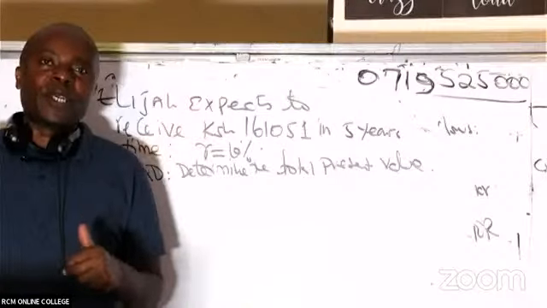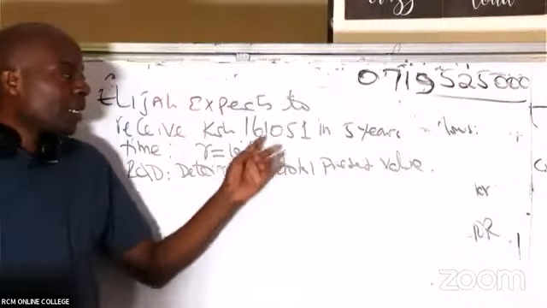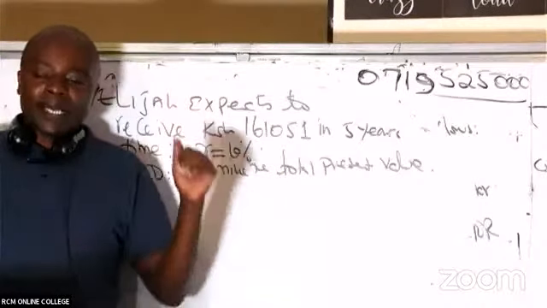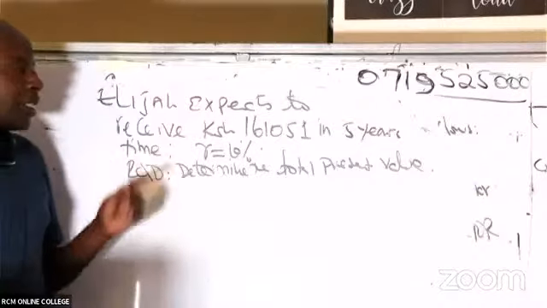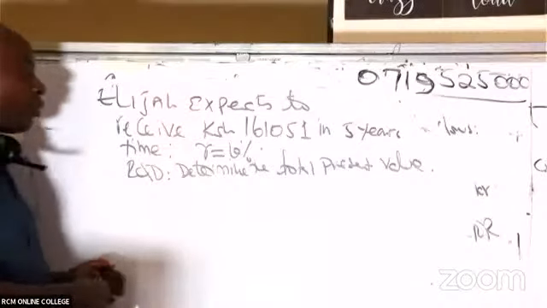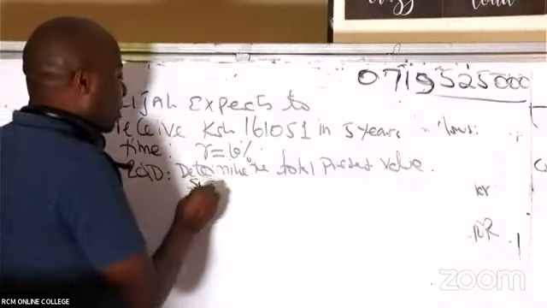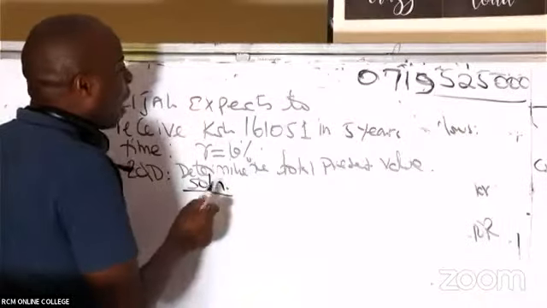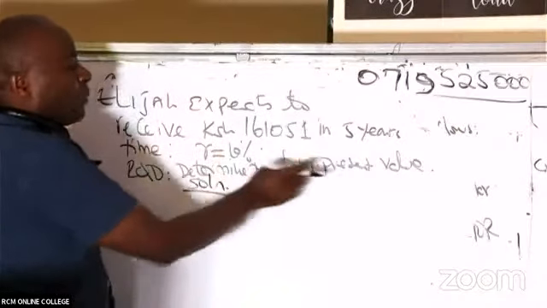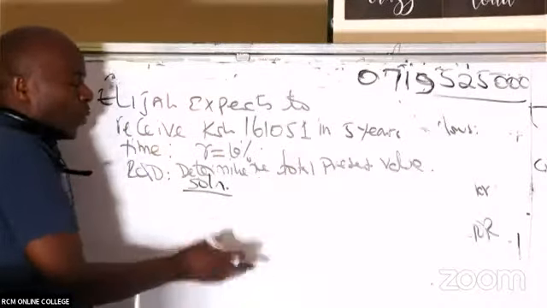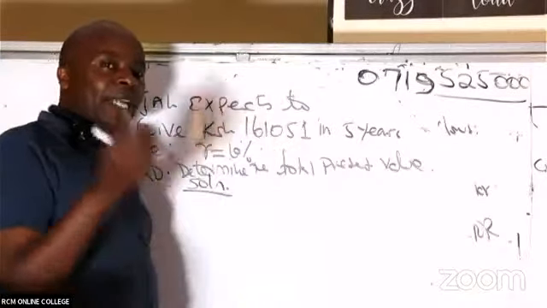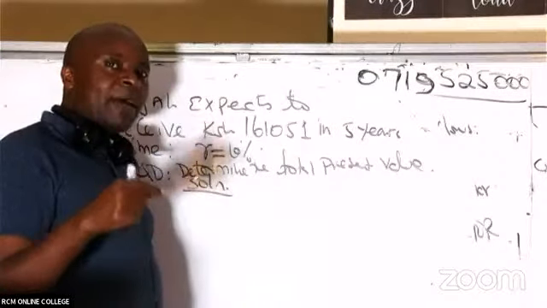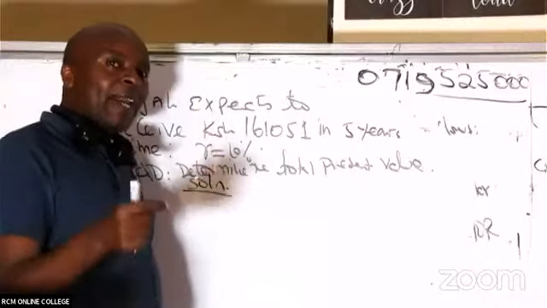Great. So Elijah is expecting to receive this amount in 5 years' time, and then we'll be given the cost of capital. So, ladies and gentlemen, this is how I will be able to solve this question. I can see vividly that, first of all, this is about present valuation. So I need to ask myself, what cash flow is this? The cash flow that I have is a lump sum cash flow. Lump sum, receivable, one-off, at the end of the 5th year.